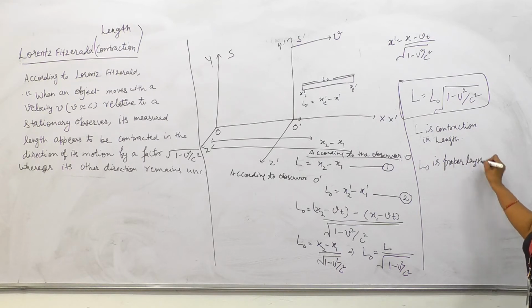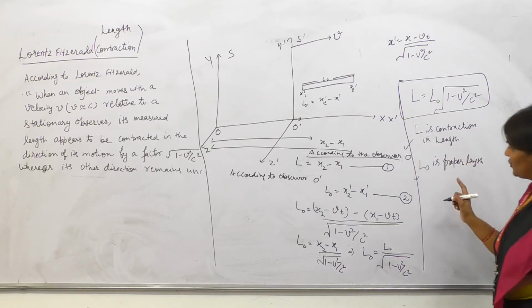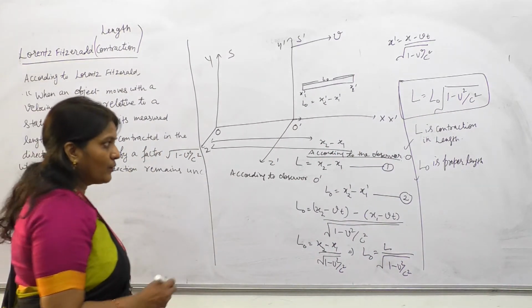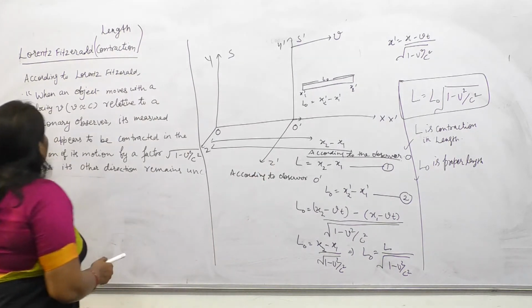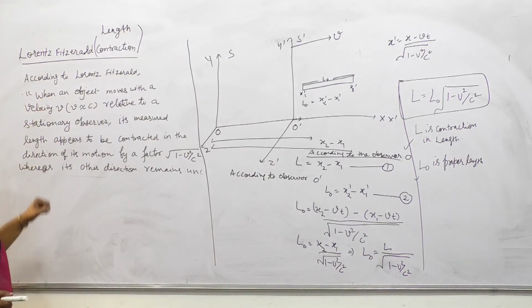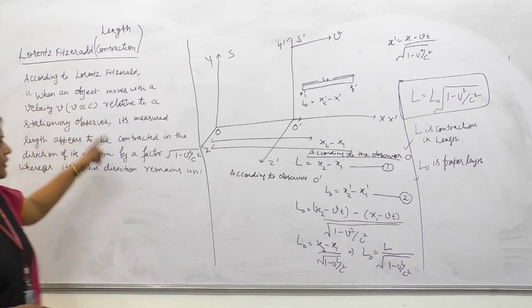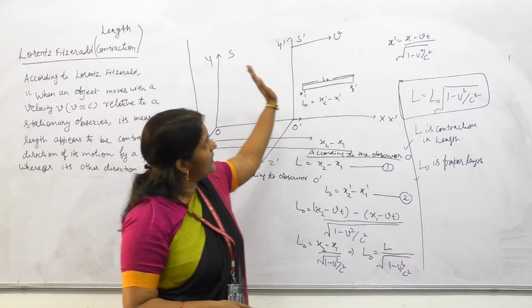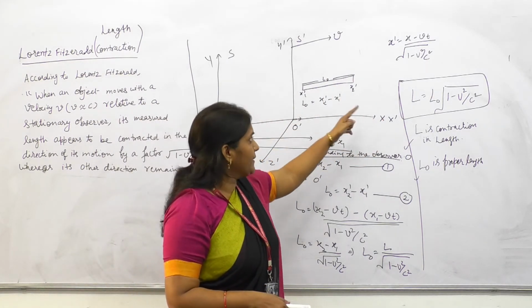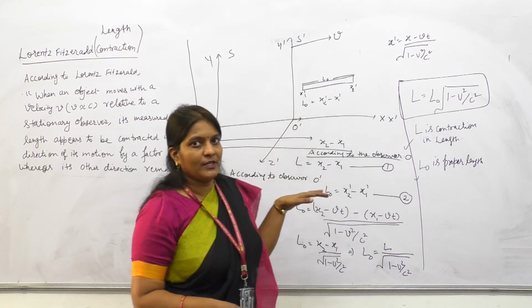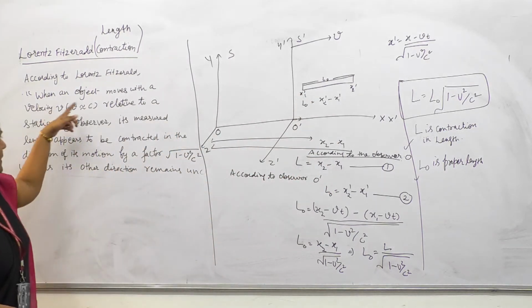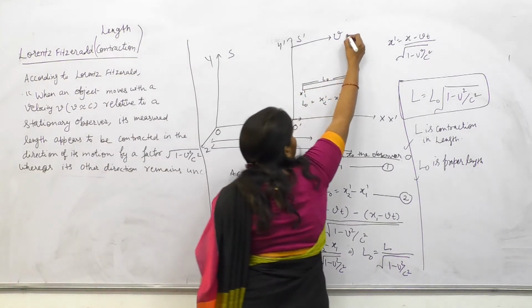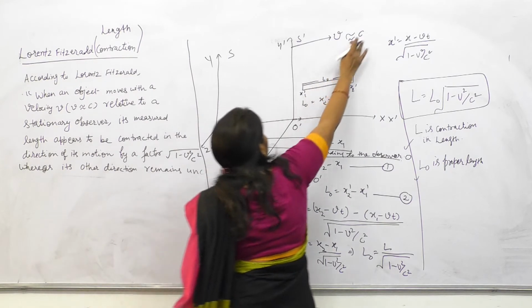So what is the definition of length contraction and what is the definition of proper length? The definition of length contraction, according to Lorentz-Fitzgerald: when an object is placed in the frame S dash and S dash is moving with velocity v, it means this rod is also moving with velocity v. So when an object moves with velocity v, and v is comparable to c.